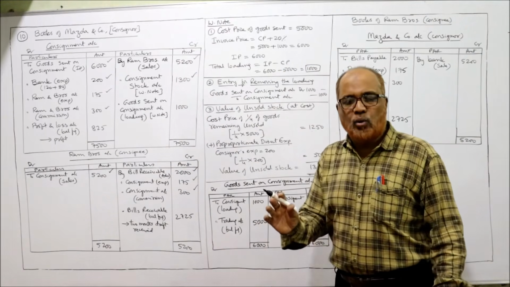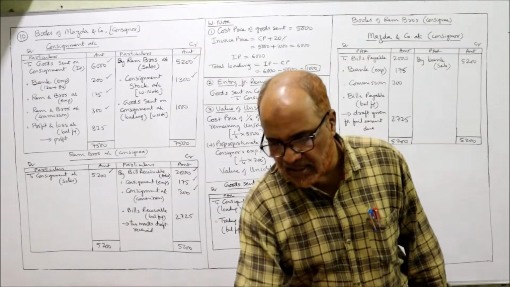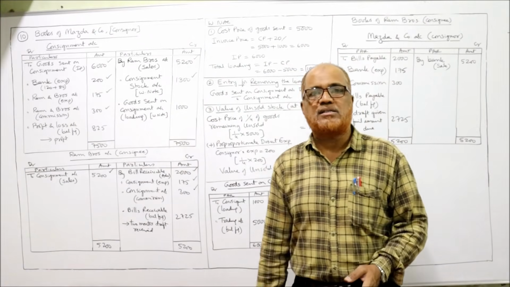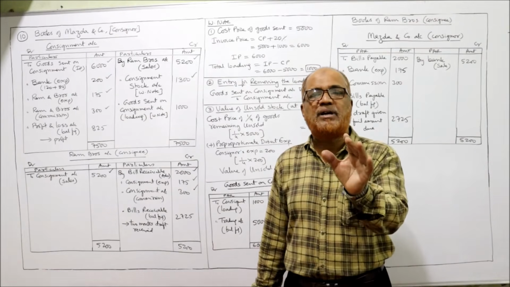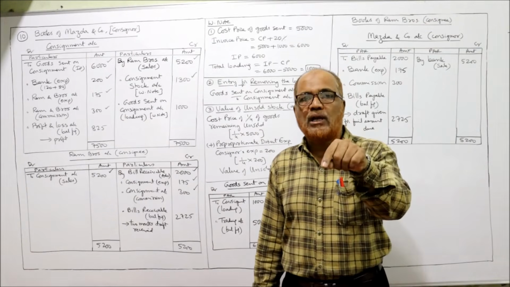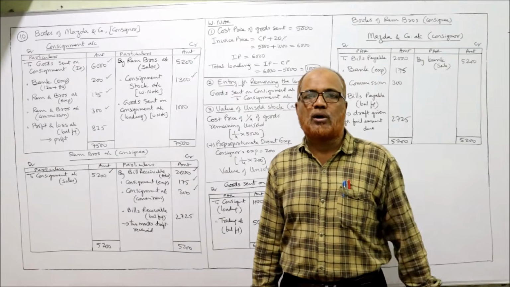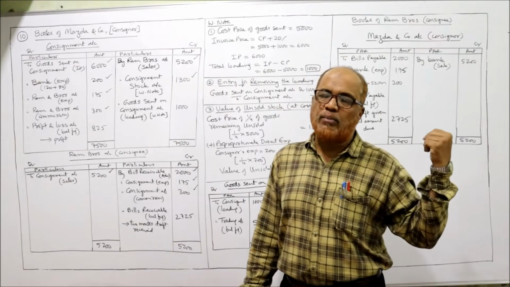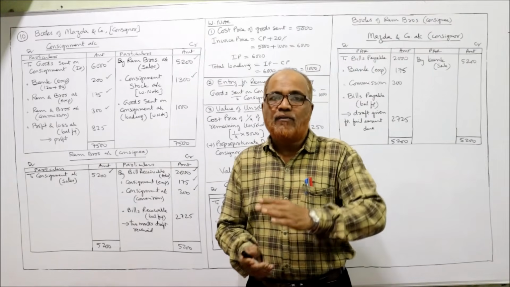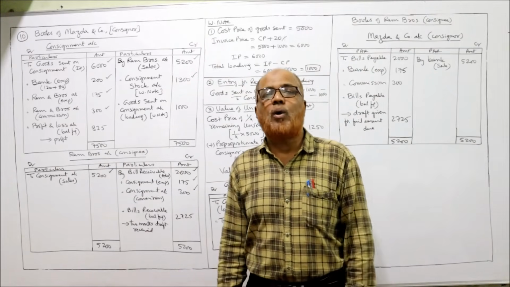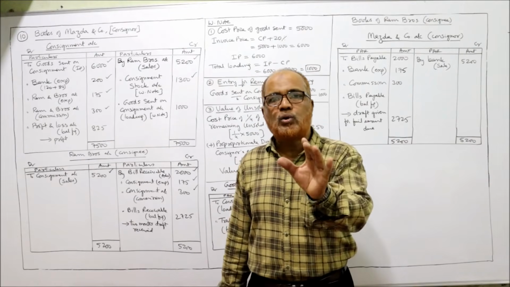Right? When goods are sent at invoice price, adjustment entries should be passed for total loading and loading in unsold stock. Two entries. In the previous problems, I explained in detail the adjustment entry when goods are sent at invoice price. First of all, total loading.